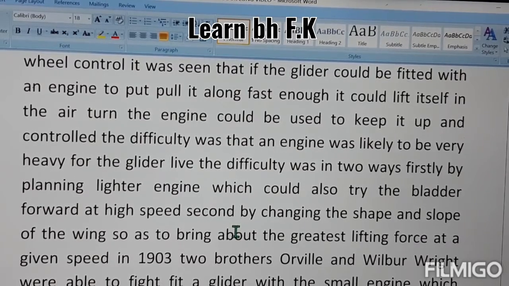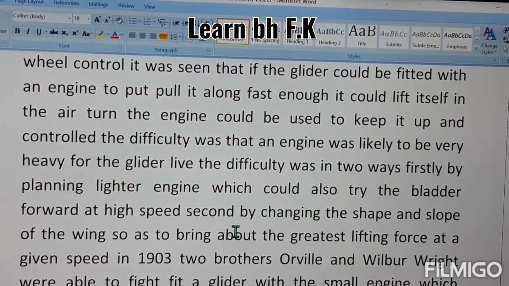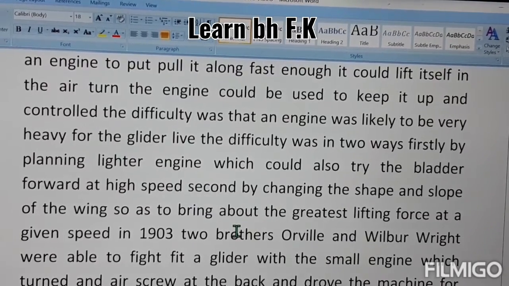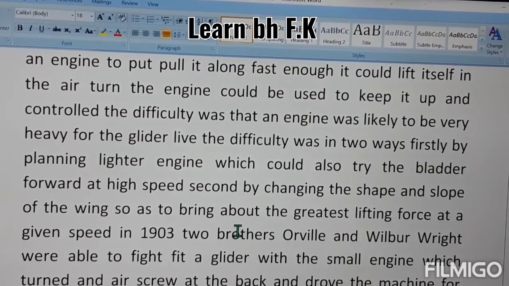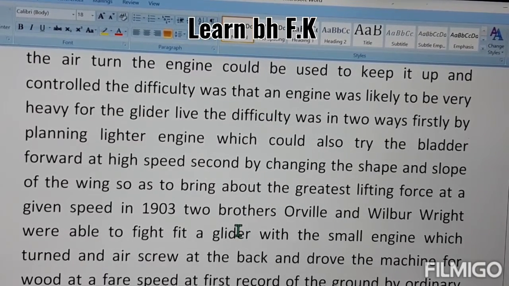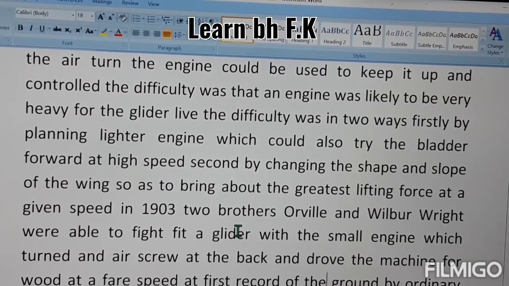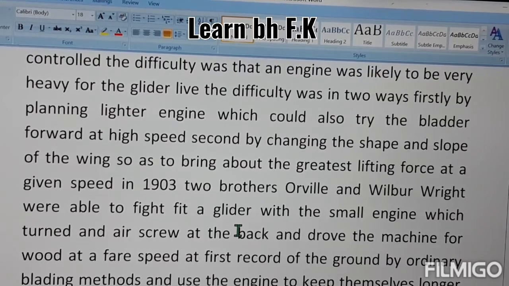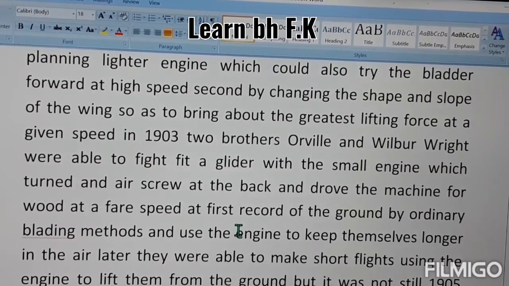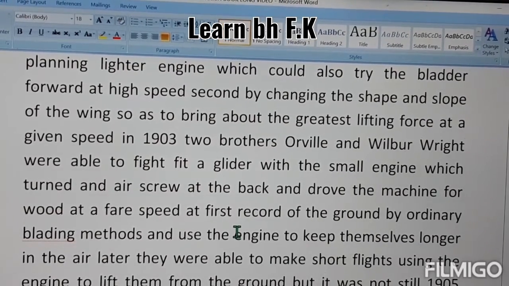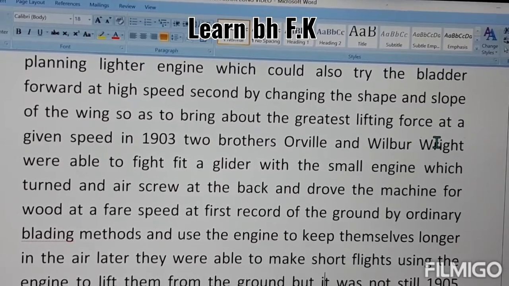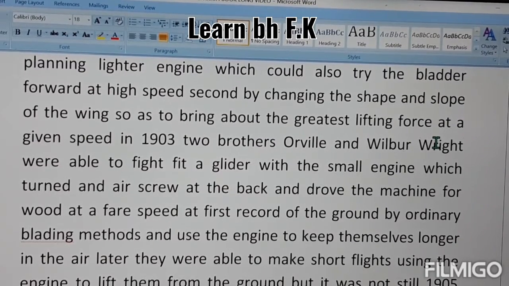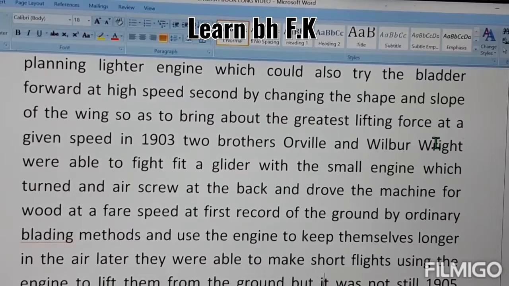In 1903, two brothers, Orville and Wilbur Wright, were able to fit a glider with a small engine which turned an air screw at the back and drove the machine forward at a fair speed. At first they rose off the ground by the ordinary gliding method, and used the engine to keep themselves longer in the air. In the starting, the two brothers invented that thing with the small engine for gliding and a screw at the back.